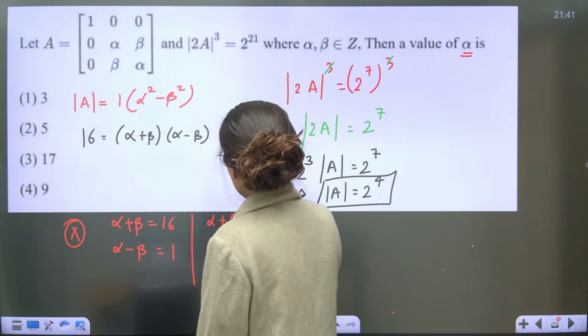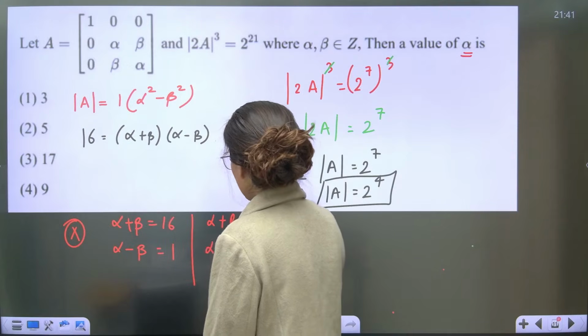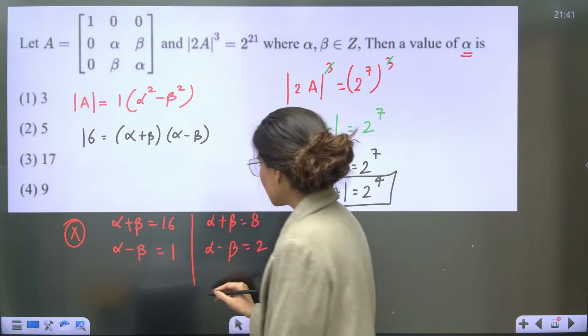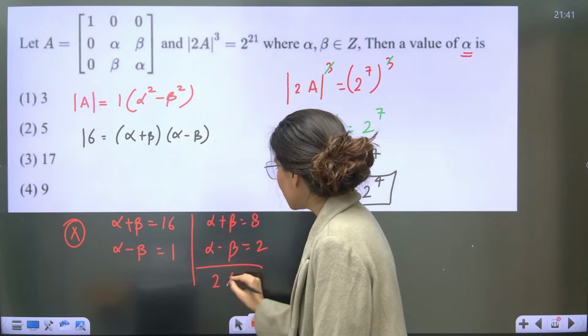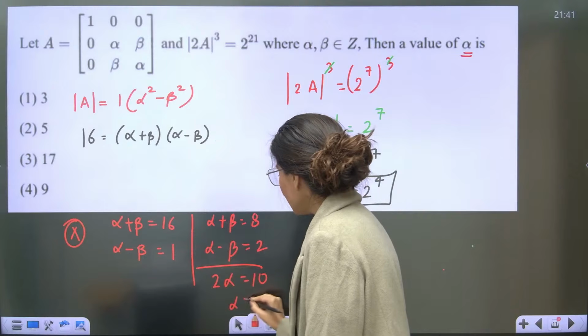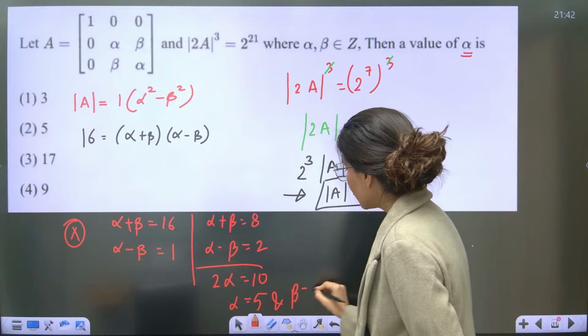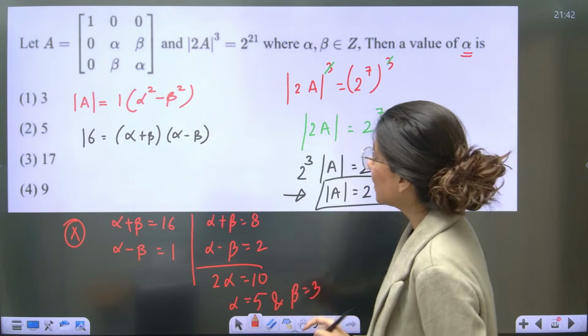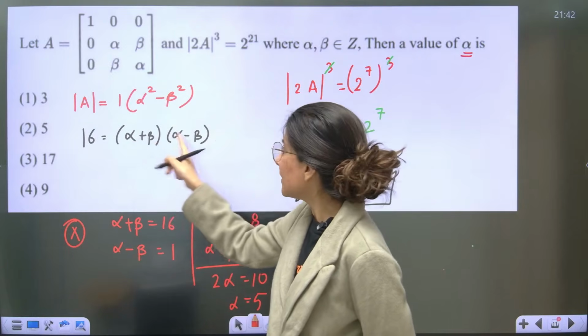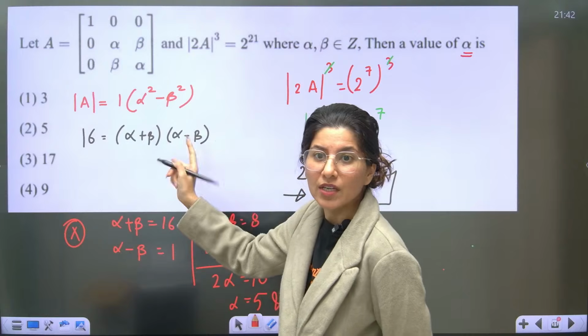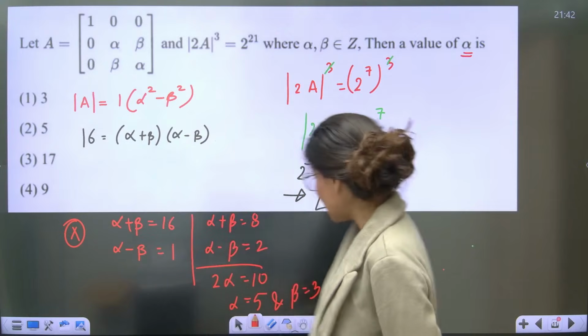Alpha plus beta is 8 and alpha minus beta is 2. This also can be a case. If you add, 2 alpha will be equal to 10. So alpha will be 5. If alpha is 5, beta is 3. Correct? 5 and 3. And it will satisfy, right? 5 plus 3, 5 minus 3, 8 into 2. So the value of alpha can be 5.